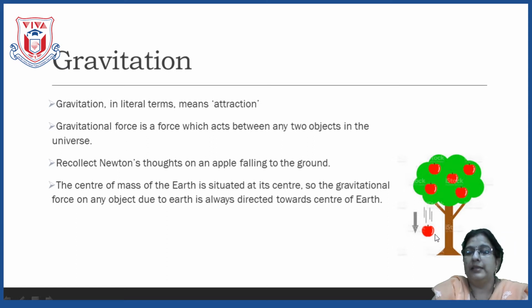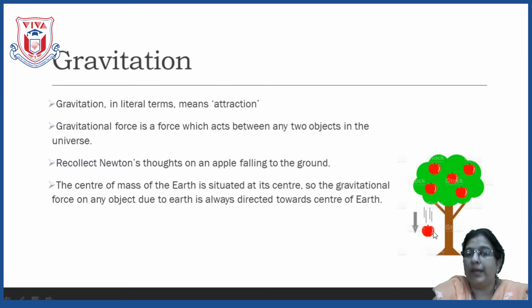The great scientist was sitting under the apple tree. Suddenly an apple came down. At that time, what would a normal person have done? Yes, the fruit has come down, it's okay. But as the mind of the great scientist was too genius, he thought, why is the apple coming down?